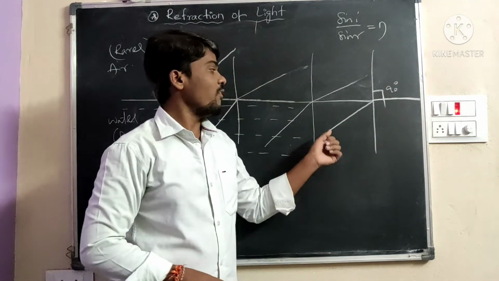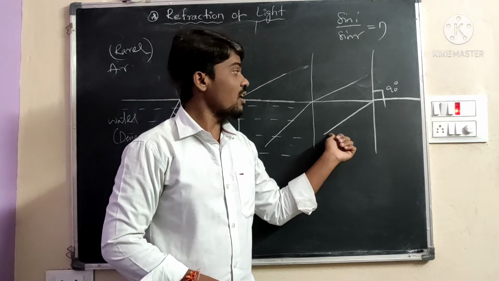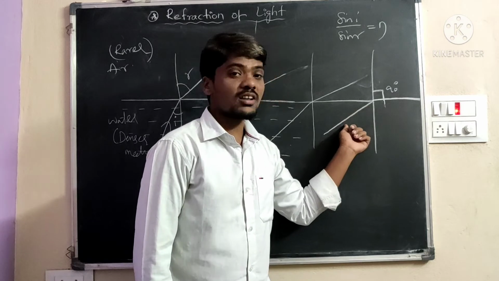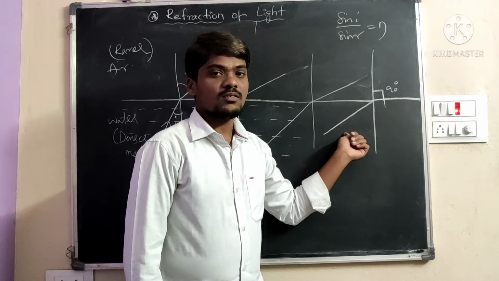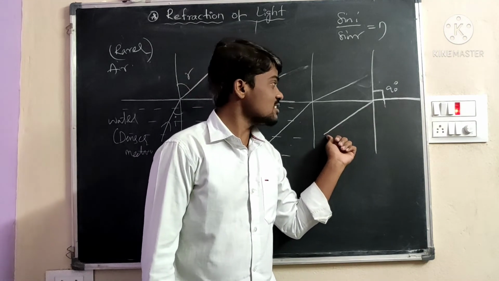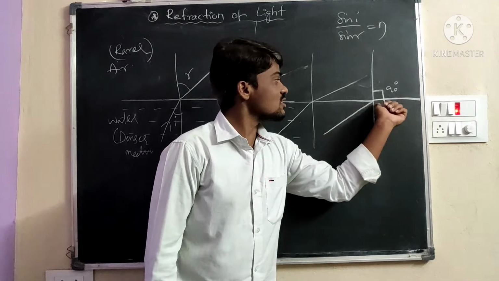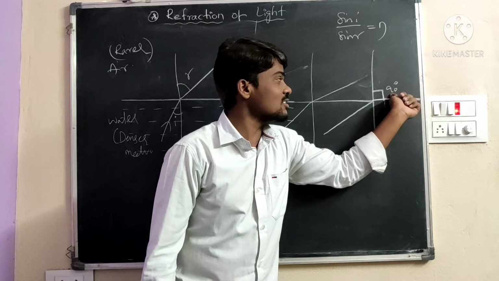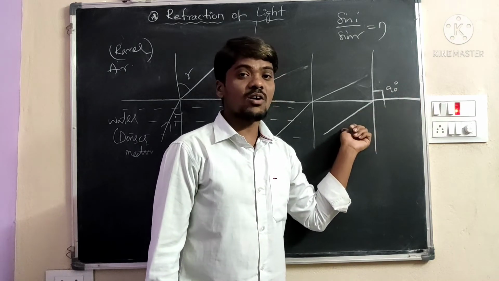The incident angle for which the refracted angle is equal to 90 degrees is called the critical angle. Say that once again: when the refracted ray passes along the interface, meaning 90 degrees, that incident angle is called the critical angle.